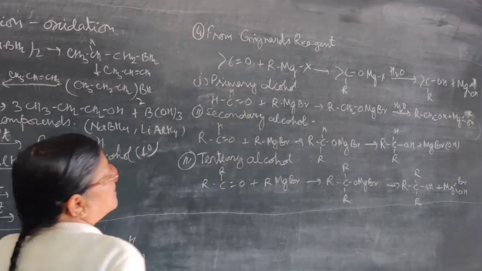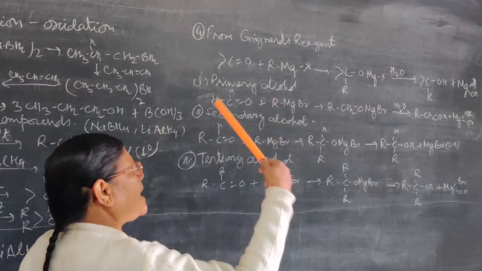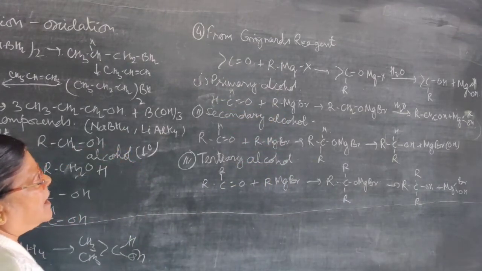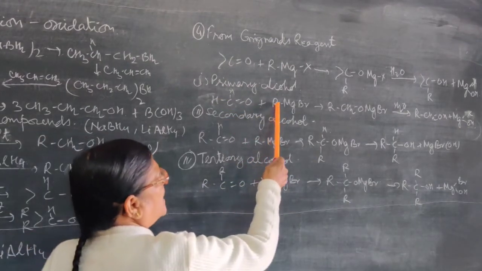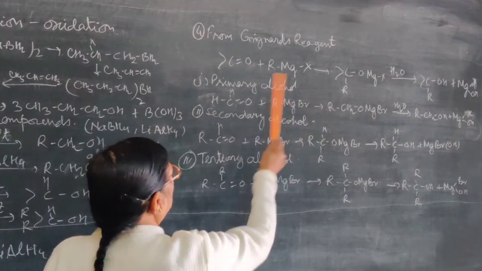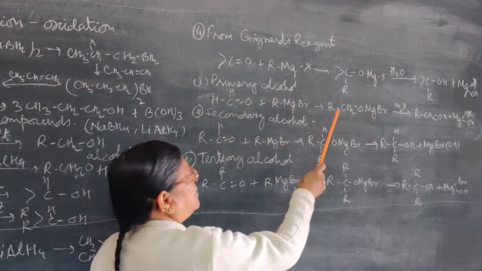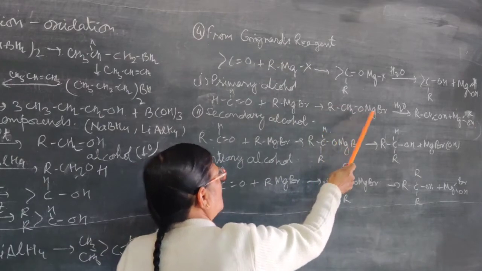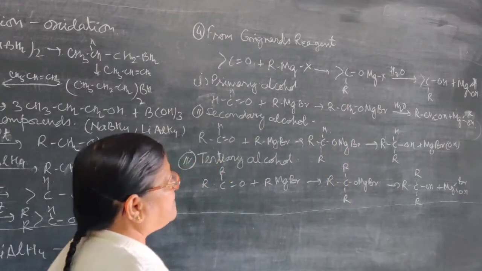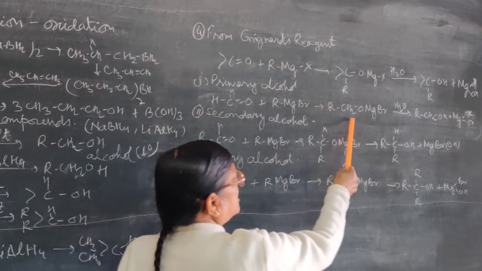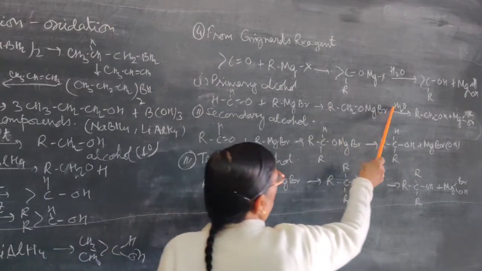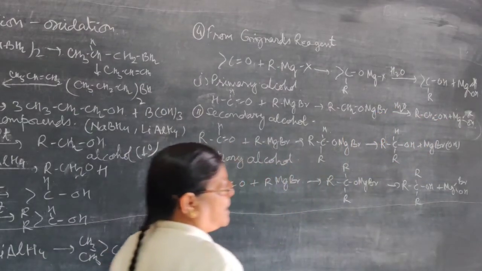You have to take formaldehyde, and then you can take any Grignard reagent here, that means any alkyl group. Then this alkyl group will go on this carbon atom. Then you will get R-CH2-O-MgBr. So that is the addition product, and this product on hydrolysis will form the primary alcohol.